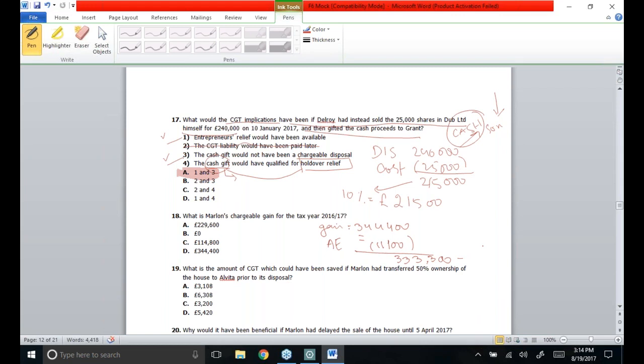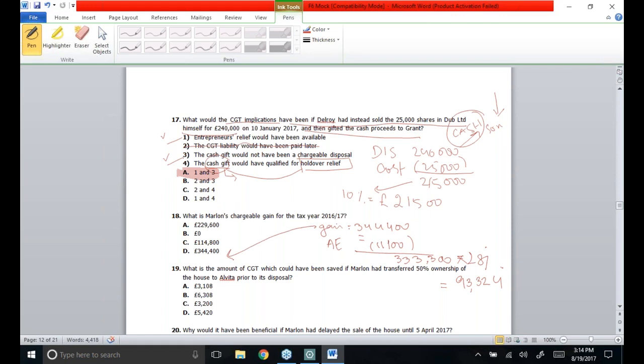As this is a case of residential property and Marlin is a higher rate taxpayer, the tax rate of 28% has to be applied. In this case, the tax liability will be £93,324.